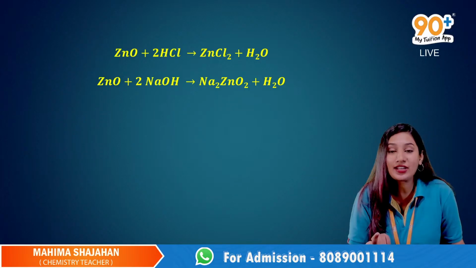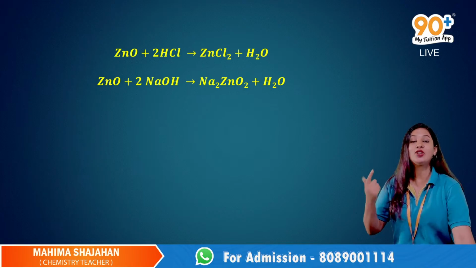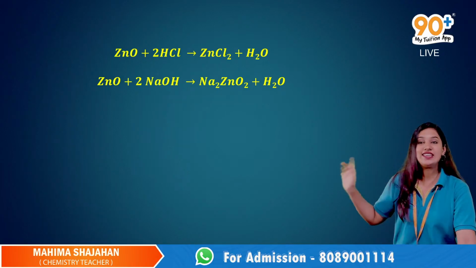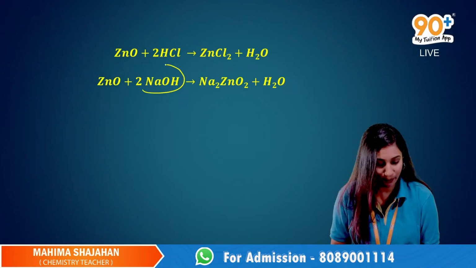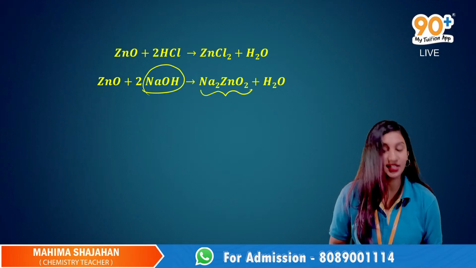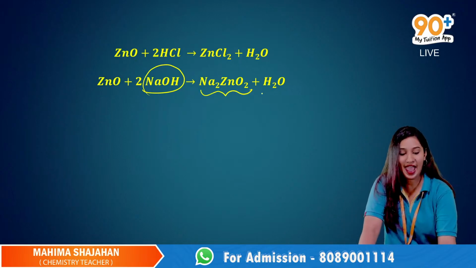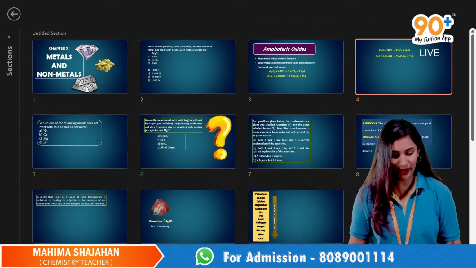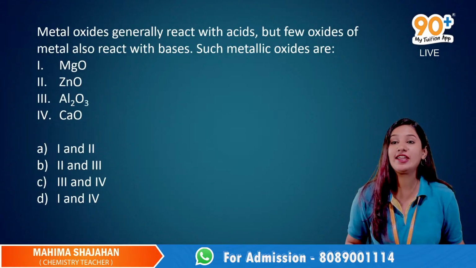When zinc oxide reacts with hydrochloric acid, we get zinc chloride and water. When it reacts with a base like sodium hydroxide, we get sodium zincate, which is a salt, and water.